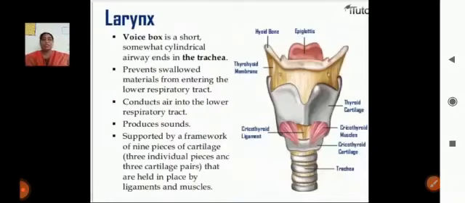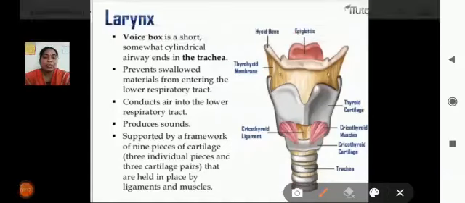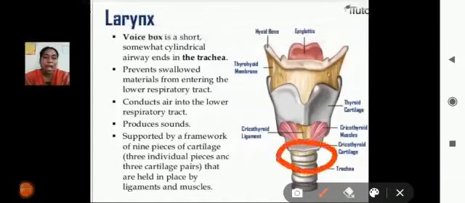And the next one is the trachea. Trachea is nothing but the voice box, which has C-shaped structures. After that, the larynx has C-shaped structures, that is cartilage bone, and that is helpful for swallowing of food material.